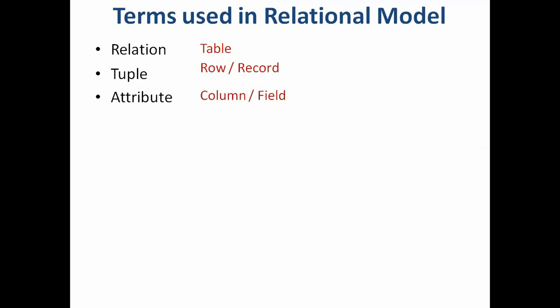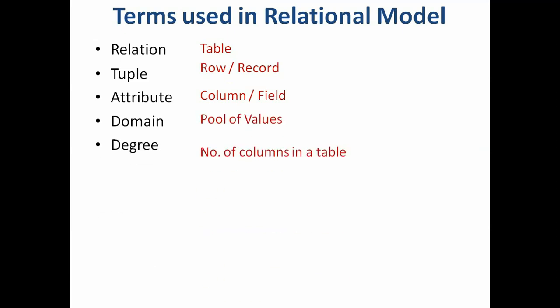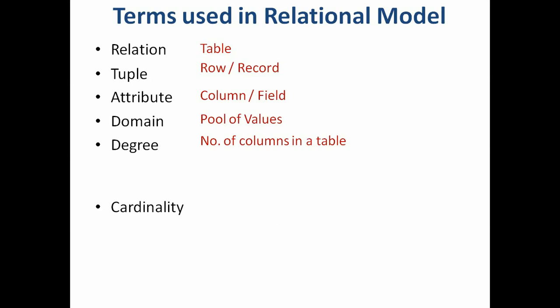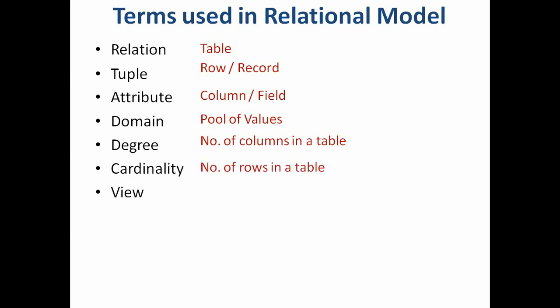So what terms have we covered so far? We studied what a relation is. A relation is also called a table. A tuple is also called a row or a record. An attribute is also called a column or a field. Domain is a pool of values. Degree is the number of columns in a table. Cardinality is the number of rows in a table. View is a virtual table made up of other table or tables.